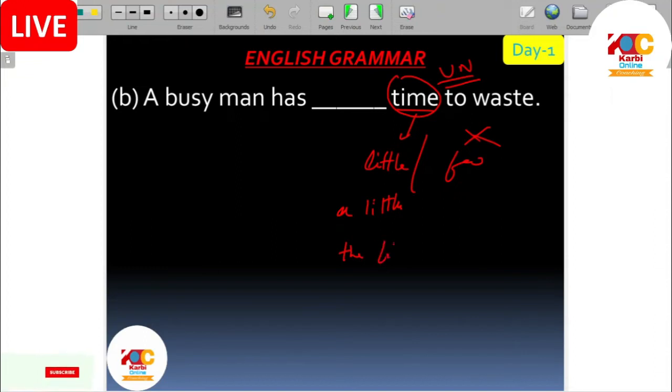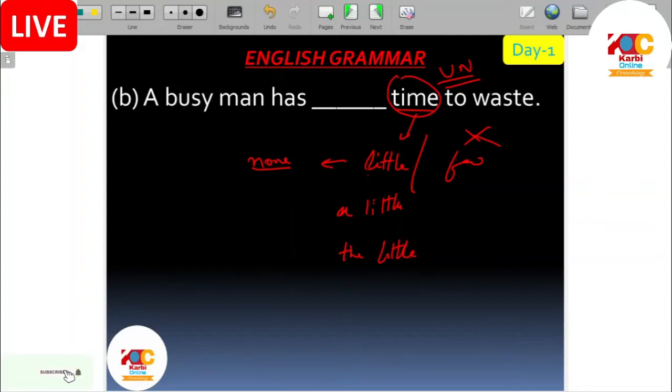Can you see the meaning difference between these three? What are the basic differences? Little means none, no, zero, equivalent to negative. The word little is negative. This is useful when you learn question tags also.